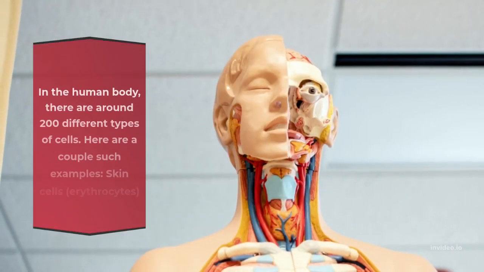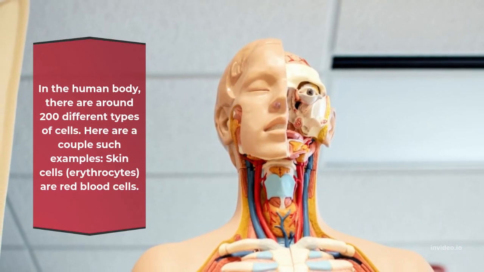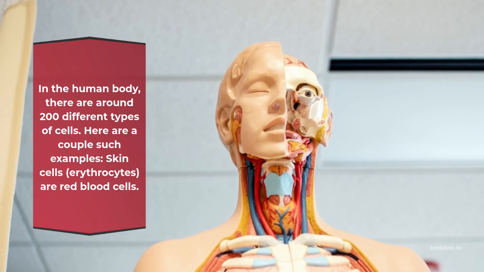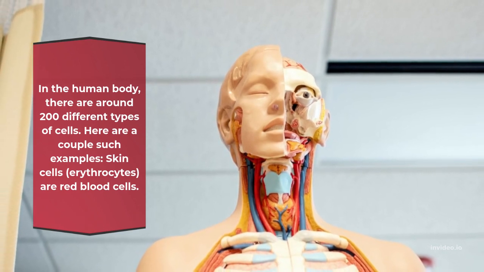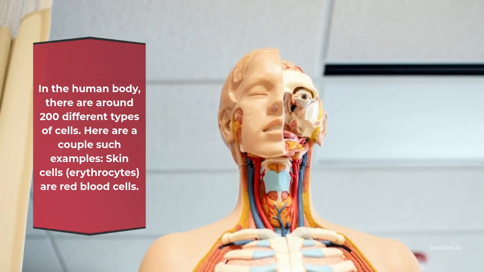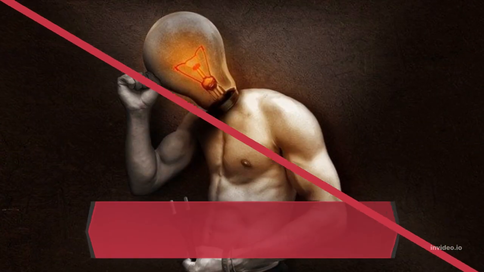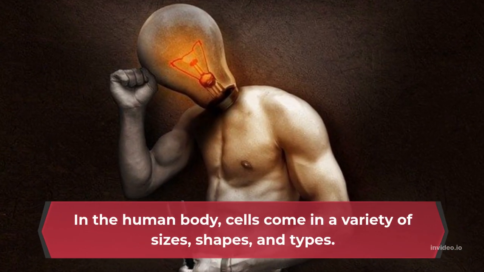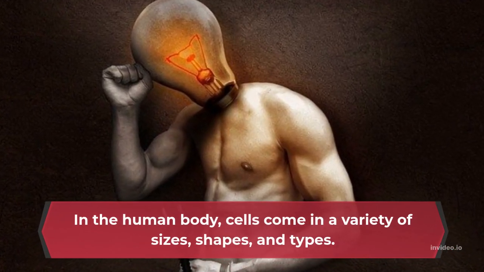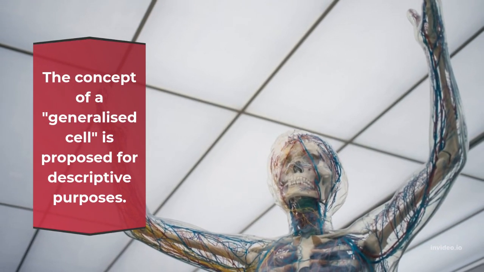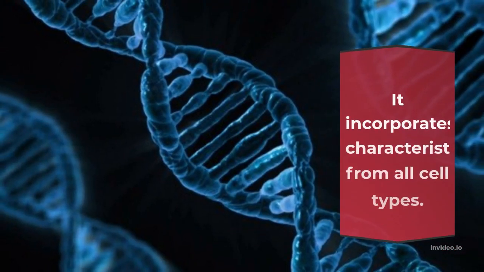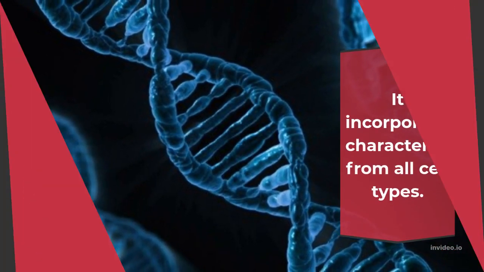In the human body, there are around 200 different types of cells. Here are a couple of such examples: skin cells, and erythrocytes, which are red blood cells. In the human body, cells come in a variety of sizes, shapes, and types. The concept of a generalized cell is proposed for descriptive purposes. It incorporates characteristics from all cell types.